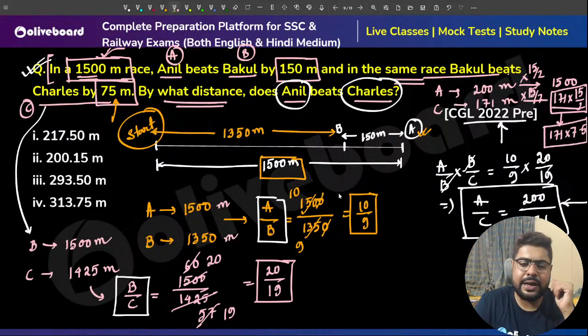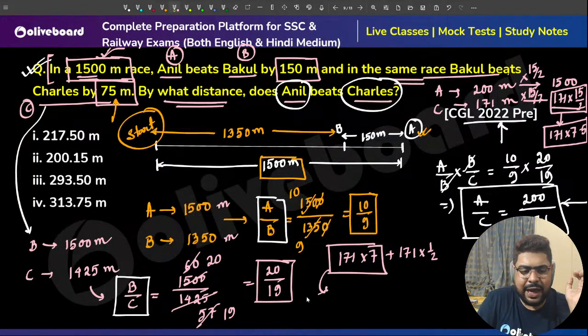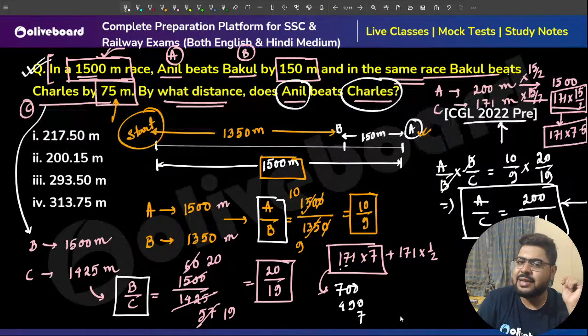Now we'll do a little bit of calculation. 171 into 7 plus 171 into half. So you see how we can calculate faster. 100 into 7, sir, 700. 70 into 7, sir, 490. 1 into 7, sir, 7.